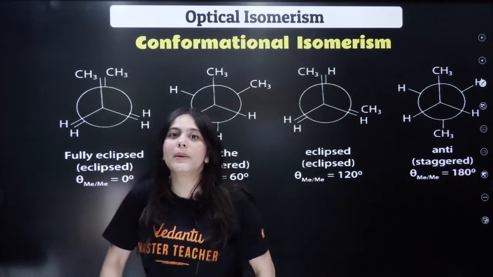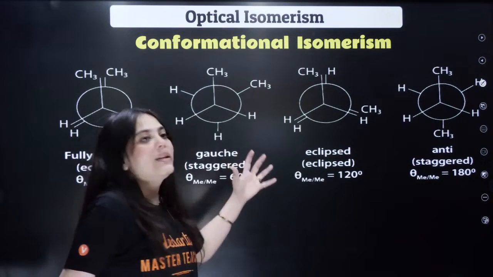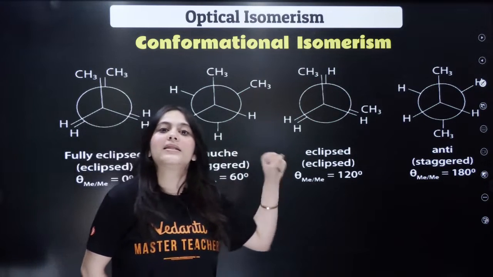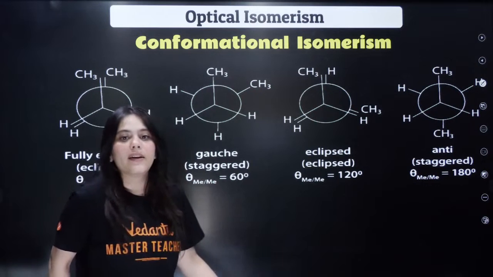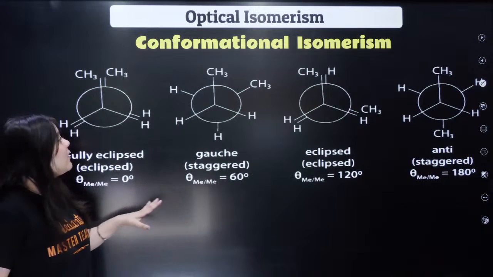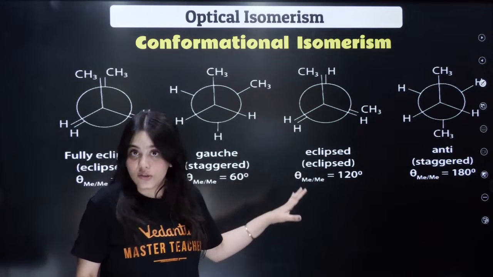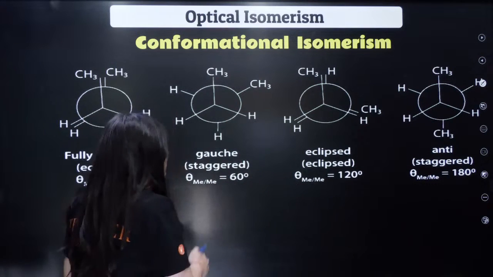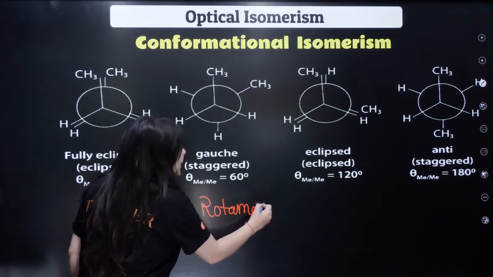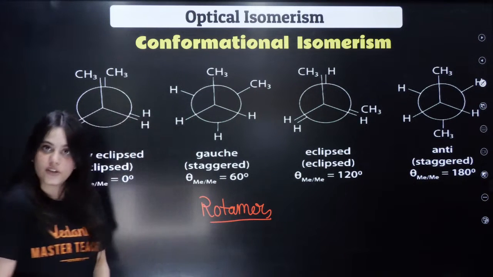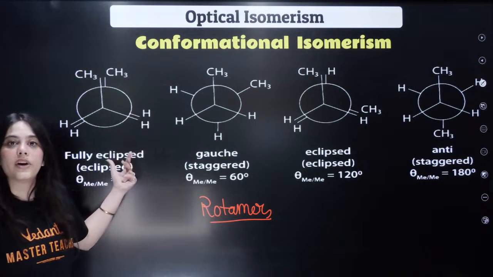Next is conformational isomerism. Again, a very important kind of isomerism asked every time in your exams. What is happening over here? Can everybody see? These are called the conformational isomers, also known as rotamers. Why? Because these are rotating amongst each other. For example, these are the conformational isomers of